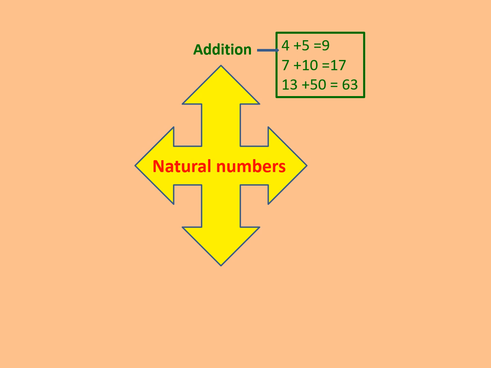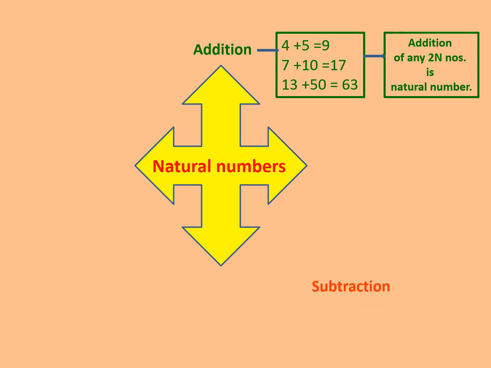Yes. 7 plus 10 is 17, a natural number. 13 plus 50 gives you 63, which also belongs to natural numbers. So we can say, whenever we add two natural numbers, the result we get is also a natural number.